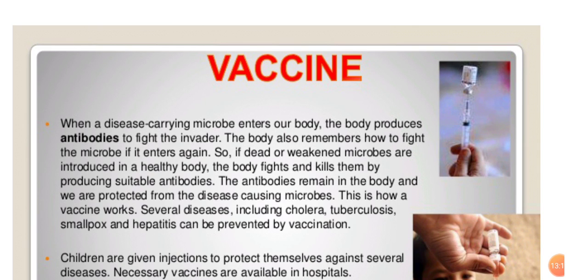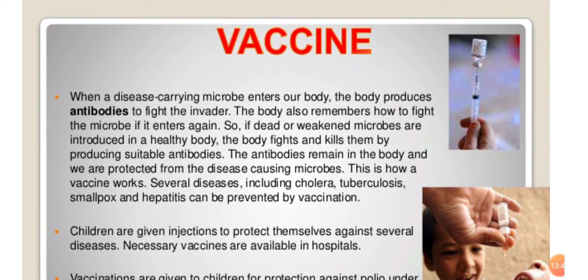So, if dead or weakened microbes are introduced in a healthy body, the body fights and kills them by producing suitable antibodies. Vaccines means what? In advance, we introduce the dead and weakened form of the microbes in our body to produce the antibodies. The antibodies remain in the body and we are protected from disease-causing microorganisms. This is how a vaccine works.